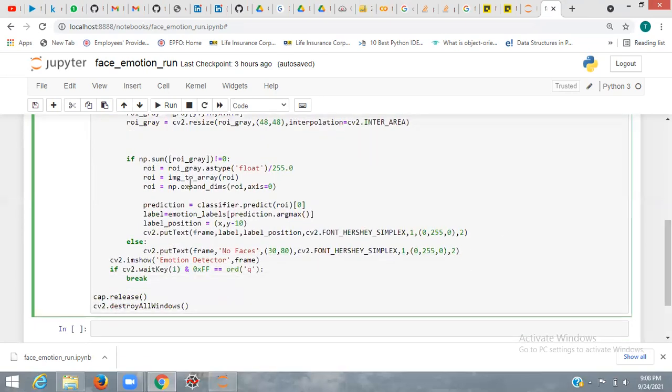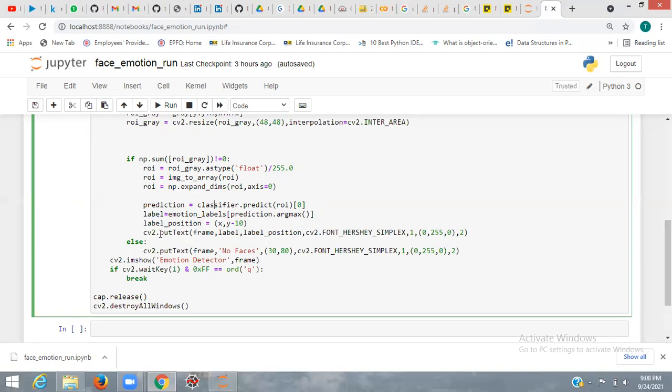Now the stored value will be converted into numpy and float values, and the image is converted into an array, and the dimension expansion also happens here. Then we predict the emotion, and the predicted emotion will be labeled on the images, like happy, sad.